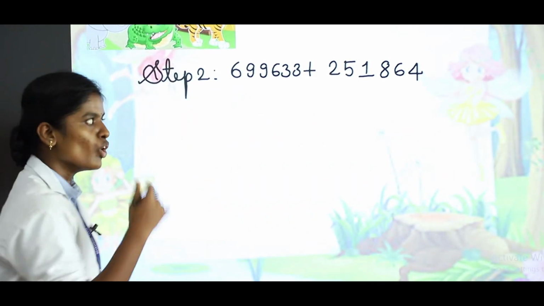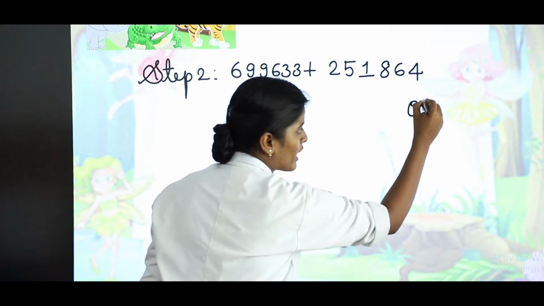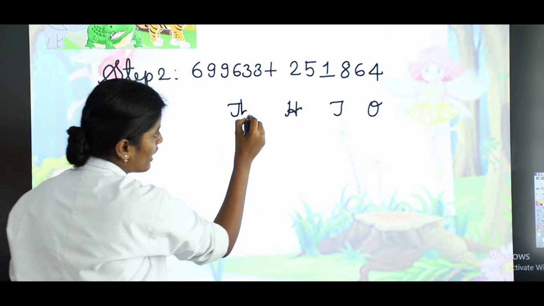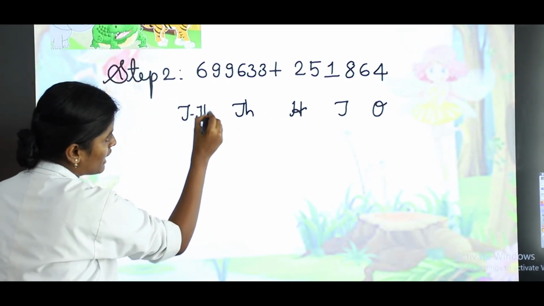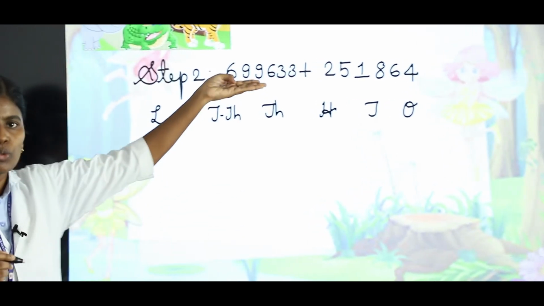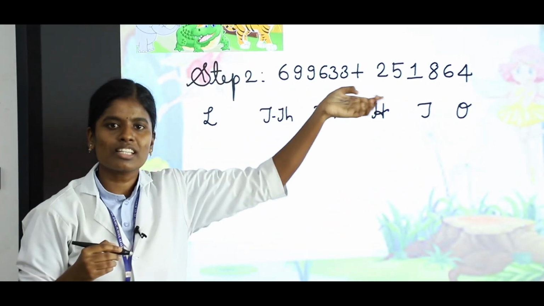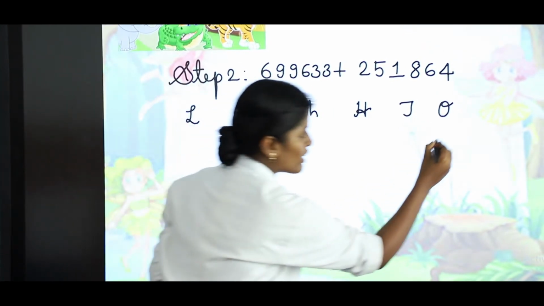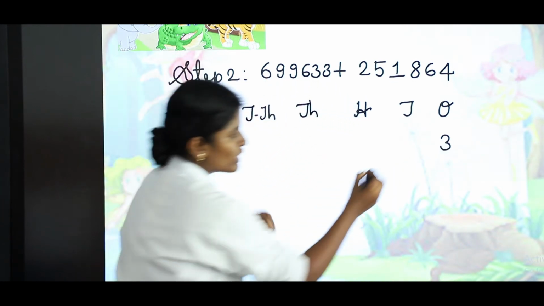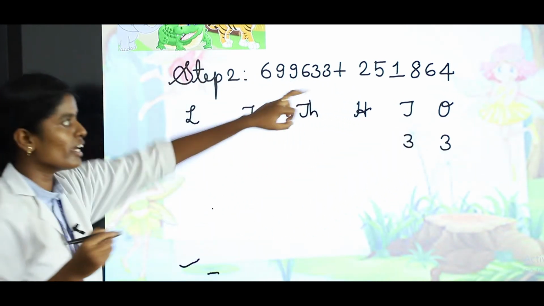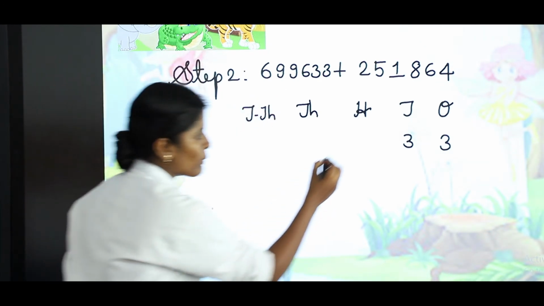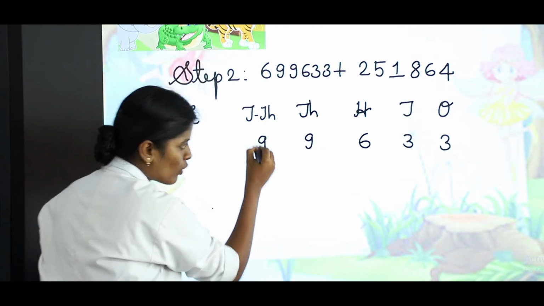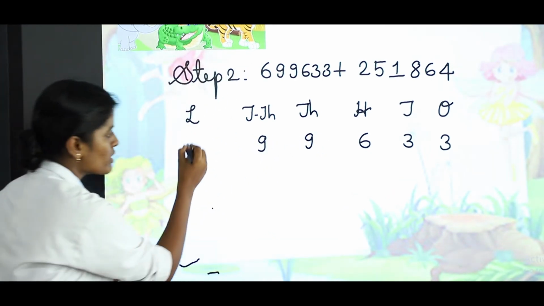What is the first place value? Always unit place, ones, and the second place value is tens, hundreds, 1000, 10,000, and finally lakh. Take the first group of the number, 6,99,633. What is the ones place value here? The ones place value is 3. So write 3. And what is the tens place value? The tens place value also 3. Write 3. What is the 100 place value? The 100 place value is 6. And the 1000 place value is 9. The 10,000 place value also 9. And finally the lakh place value is 6.